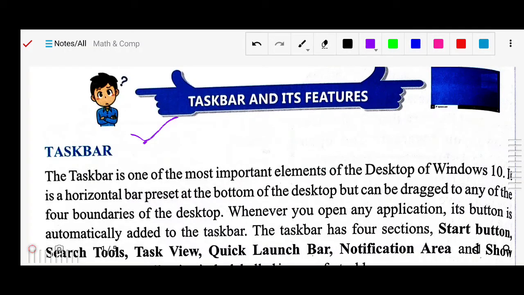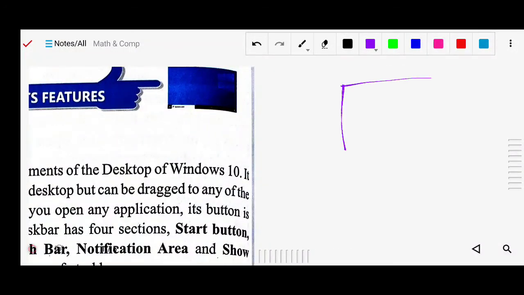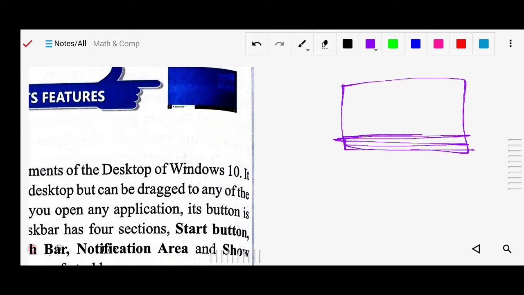It is a horizontal bar present at the bottom of the desktop but can be dragged to any of the four boundaries of the desktop. Generally in the computer you will see this strip at the bottom, and here you will see the start button, some applications, the time and notifications.